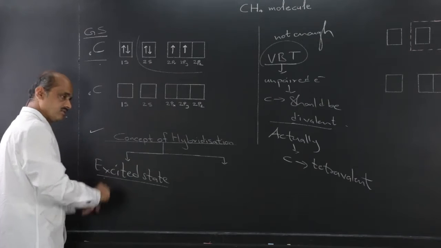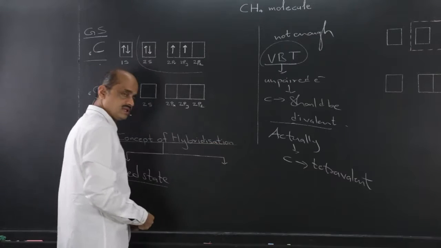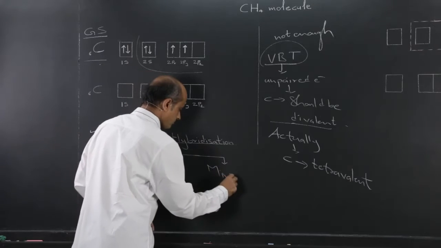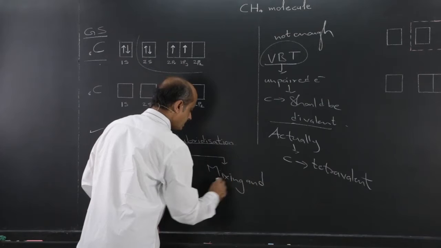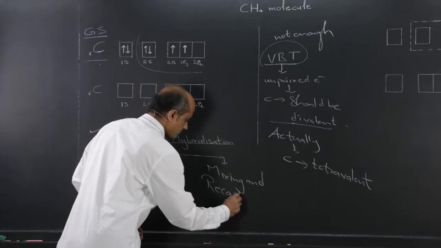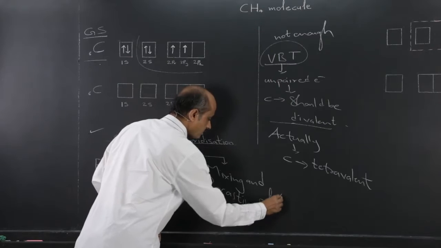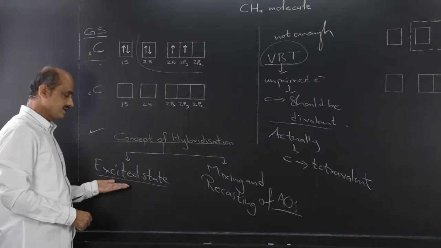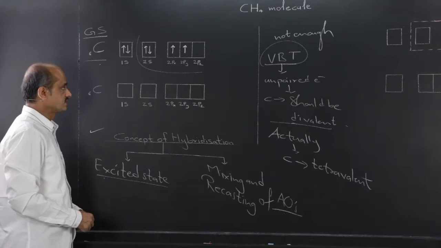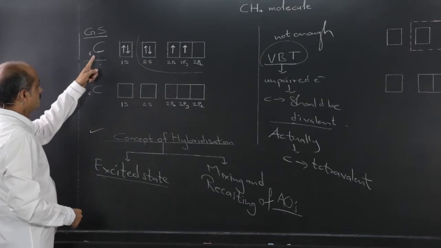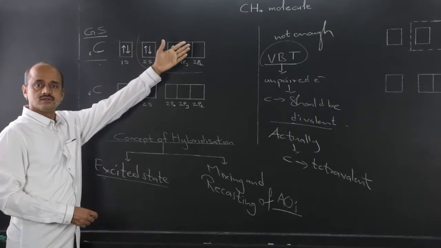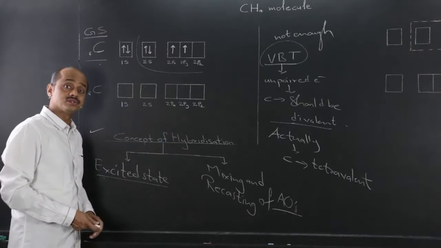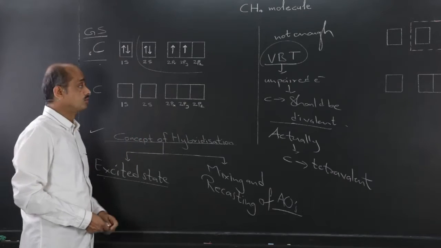Once we are done with the excited state, the second main part, which comes under the concept of hybridization, is mixing and recasting of atomic orbitals. Now, what is this formation of excited state? Let us discuss that. Let us consider the specific case of methane, and this can be generalized for all other examples of carbon where the valency of carbon is 4.